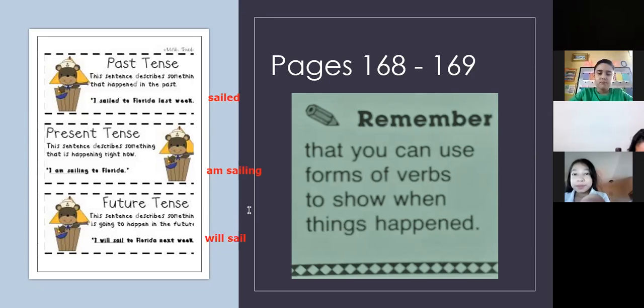Any question about this, class? Remember, you need to check this. The first thing that you need to do is to identify the verb. If you already identified the verb and you see that it has ed, that is past tense. If you see that it has will, you know that it's going to be future.